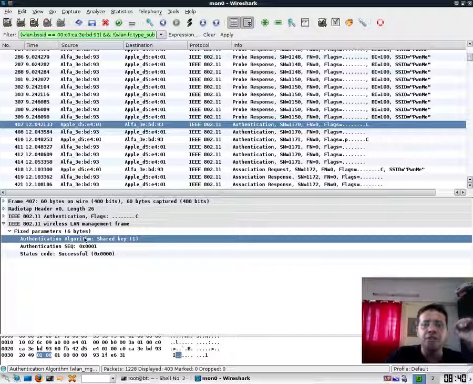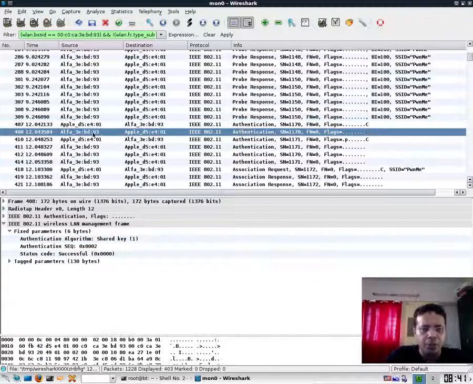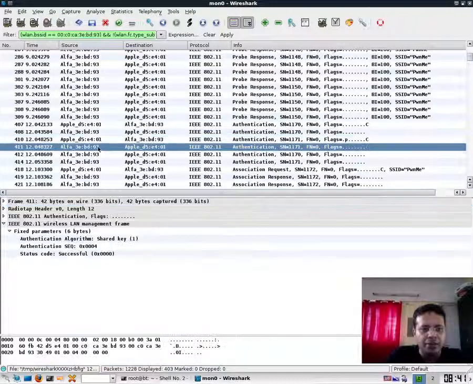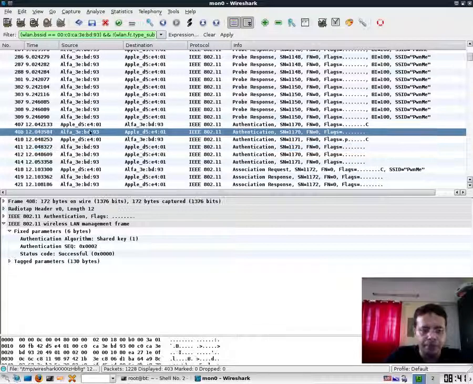So this gives a very good idea that the network configured on the client is using WEP with shared key authentication. The client is actually saying, my preferred algorithm is shared key, and it can only do that when it has experienced that before. So this is the first packet sent by the client, to which we go ahead and send the second packet. The client sends the third packet, and after that we have the whole sequence where the encryption and everything happens.